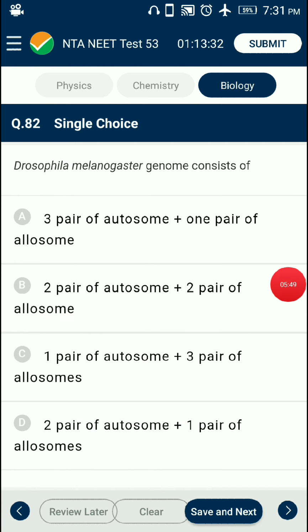So from 82, Drosophila melanogaster consists of, in diploid condition, 8 chromosomes. It consists of 3 pairs of autosomes and a pair of allosomes. Female consists of 3 pairs of autosomes and 2 X chromosomes, and male consists of 3 pairs of autosomes and X and Y chromosomes. So the answer for this question is option A, 3 pairs of autosomes plus 1 pair of allosomes.